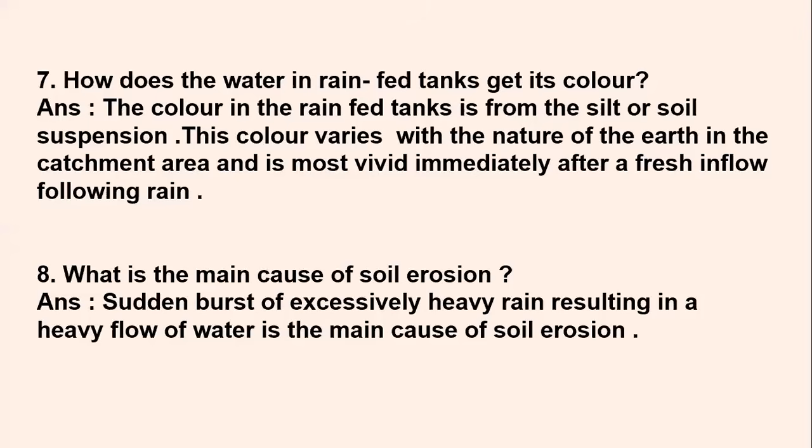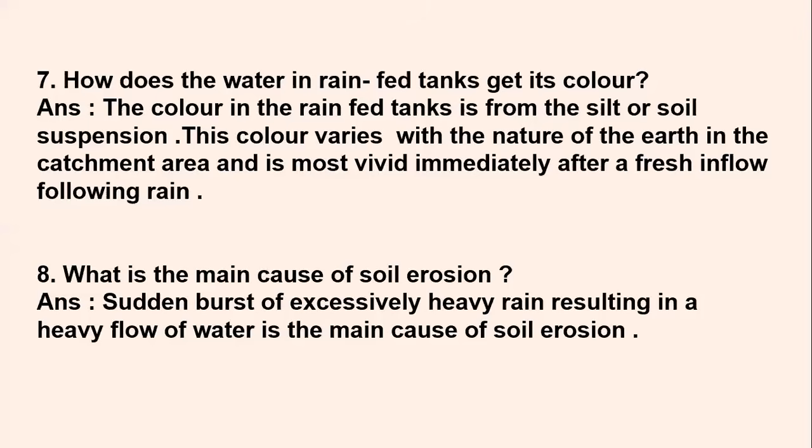Eighth question: what is the main cause of soil erosion? You know what soil erosion is, right? When the fertility of the soil is eroded away. So what is the main cause of it? The answer is the sudden burst of excessively heavy rain resulting in a heavy flow of water is the main cause of soil erosion.